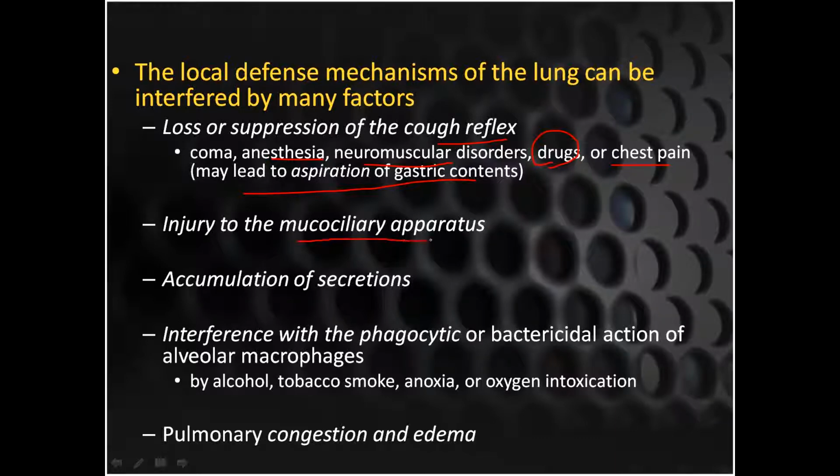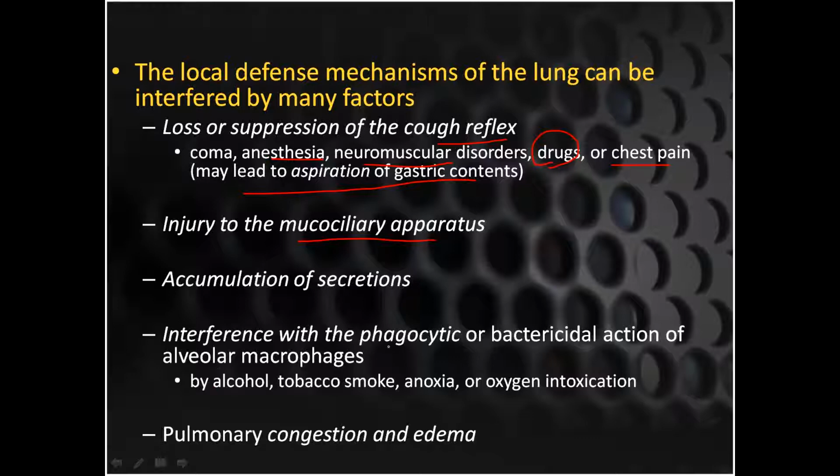The second important thing in the local defense mechanism is injury to the mucociliary apparatus. I have just told you about ciliary dyskinesia, and we have talked about COPDs, that there will be loss of the mucociliary apparatus here. Then there could be accumulation of secretions like in chronic bronchitis, bronchiectasis. There will be mucus plug formation like in cystic fibrosis. So these can aggravate the pneumonia.